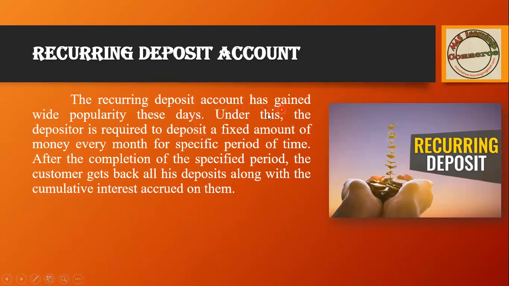The recurring deposit account has gained popularity nowadays. Under this, the depositor is required to deposit a fixed amount of money every month for a specified period of time. After completion of the specified period, the customer gets back all his deposit along with the cumulative interest accrued on them. For example, if I deposit 1,000 rupees monthly, after 5 years they will provide me principal as well as cumulative interest, that is, interest on interest.